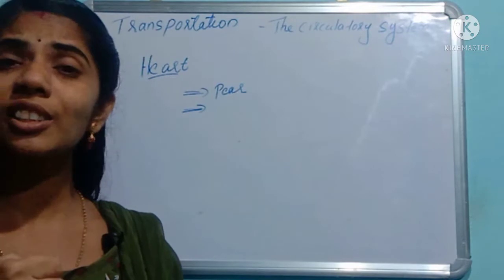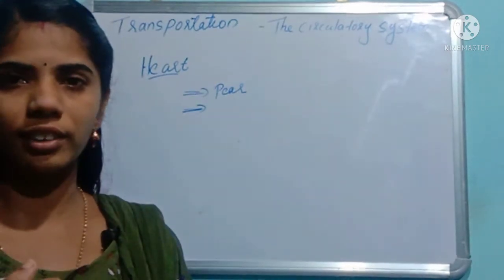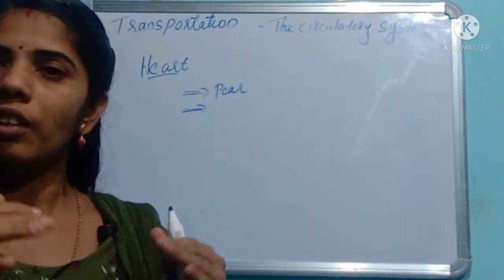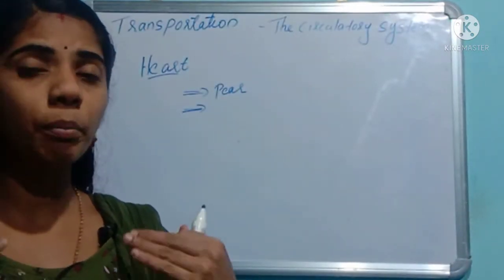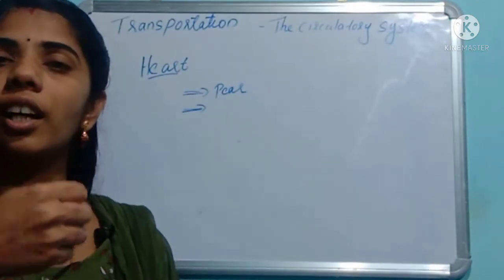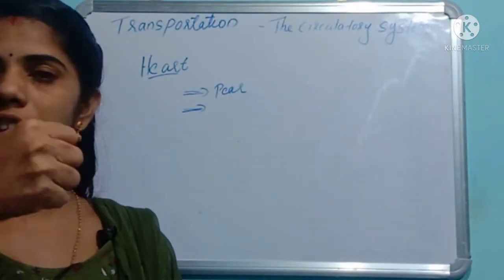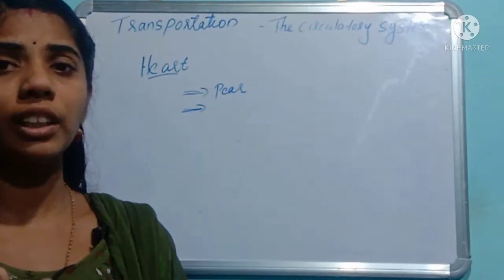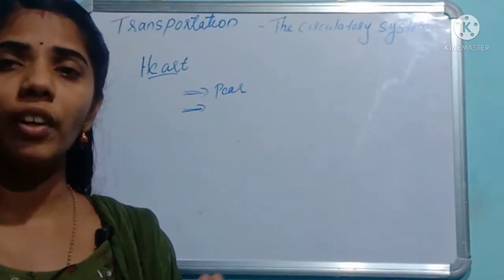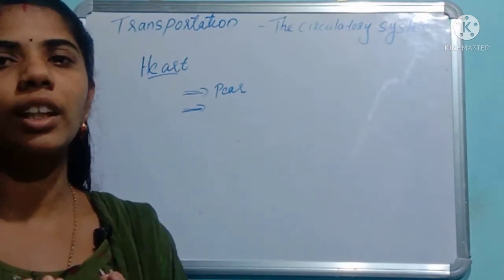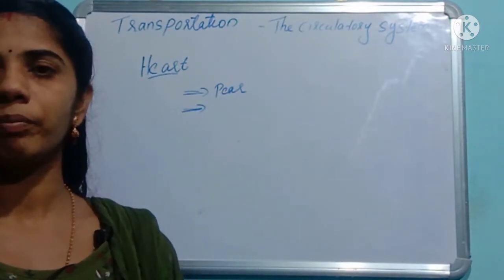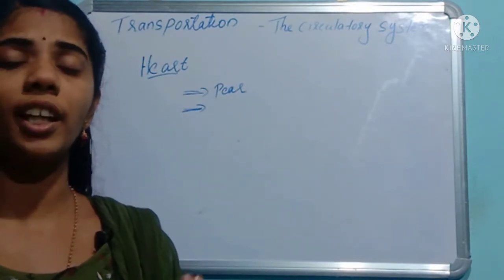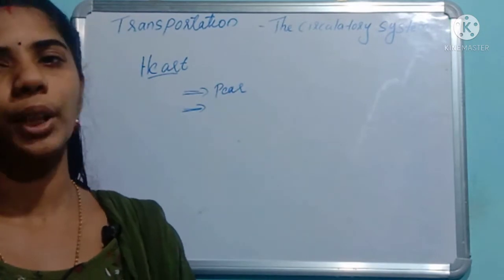And this heart is situated in between the lungs. In the chapter on respiration, you learned about the lungs. So, in between the lungs, the heart will be present, and it is protected by the rib cage. Clear?